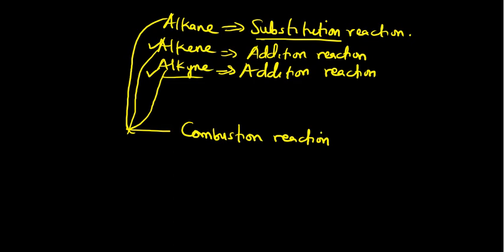Alkane, you normally use it at home, but you don't know. The gas you are using at home for cooking, alkane is present there. In Nigeria, we normally use propane, butane, and things like that. But in some countries, they use methane and ethane together.